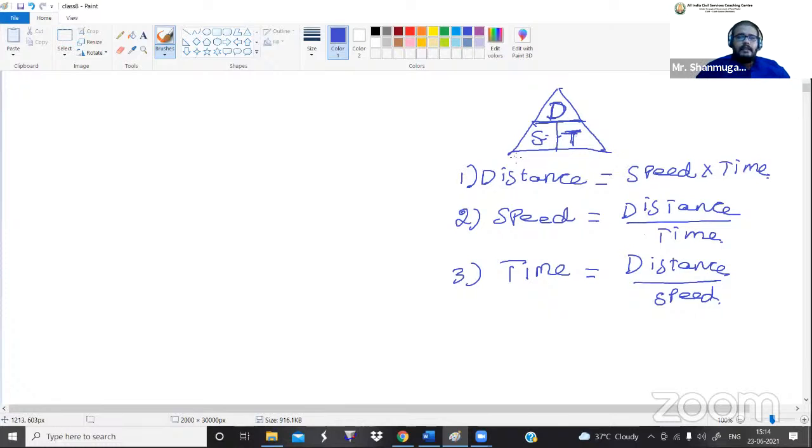Similarly, the speed parameter, we can say, is distance over time, in kilometer per hour or meter per second. So what is the SI unit for speed? Kilometer per hour or meter per second. Do you understand what I'm saying? So let me make a note here. The SI unit for distance is kilometer or meter. Similarly for speed, that is kilometer per hour or meter per second.